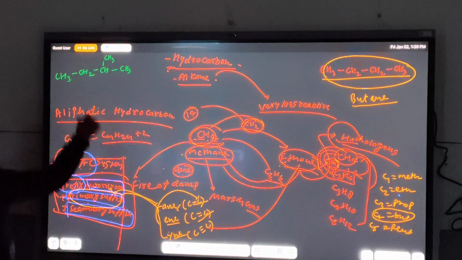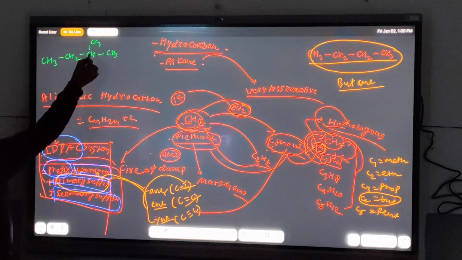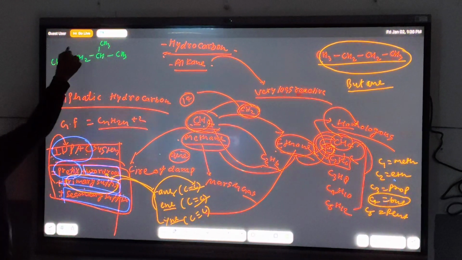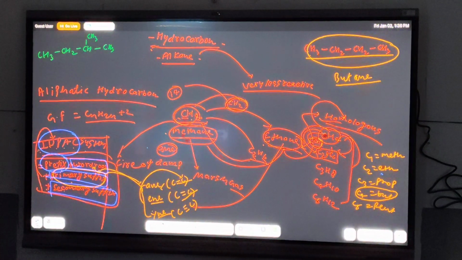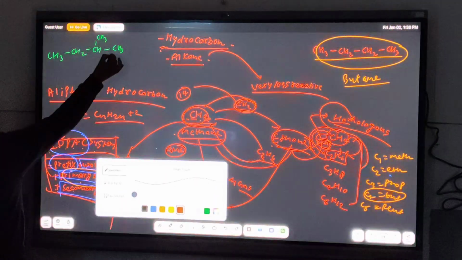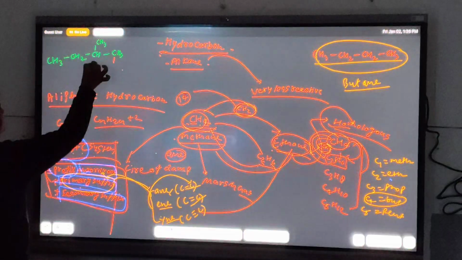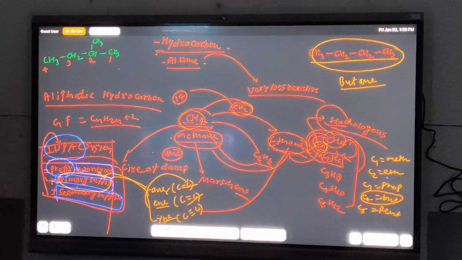This structure is not a straight chain of carbon. So first of all select the longest chain of carbon. It is a rule related to the IUPAC system. So write this one first carbon, then second carbon, then third carbon, and then fourth carbon.